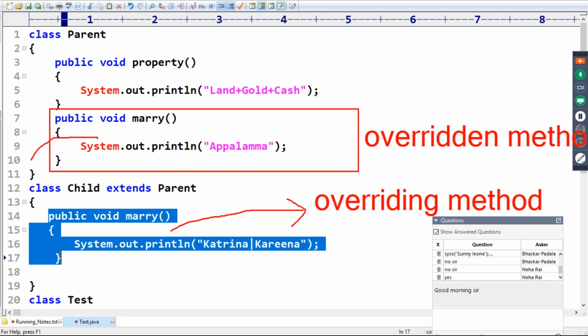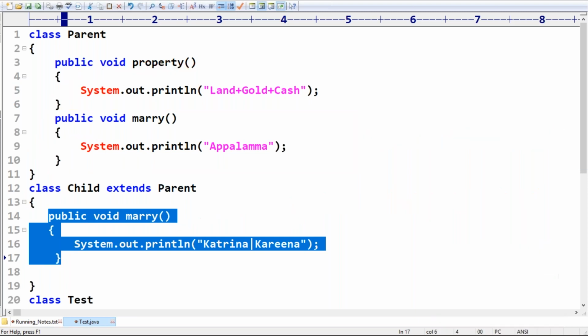And this process is called overriding. Remember this one. Are you in the position to understand? Because these words are very important. In compile errors, you are going to say the overridden method is final or the overriding method is static, sometimes. Which is the overridden method? Which is the overriding method? You should have clear clarity, right? Parent class method which is overridden is called overridden method. Child class method which is overriding is called overriding method.